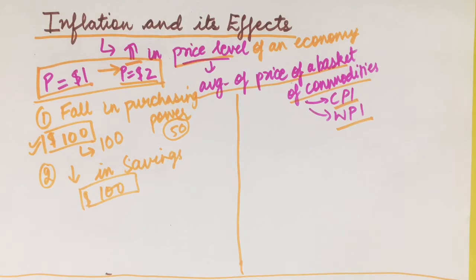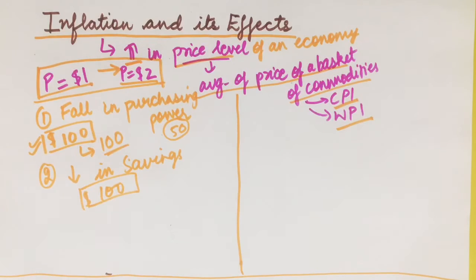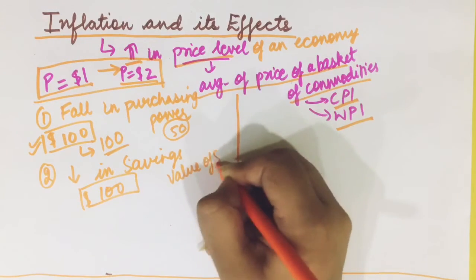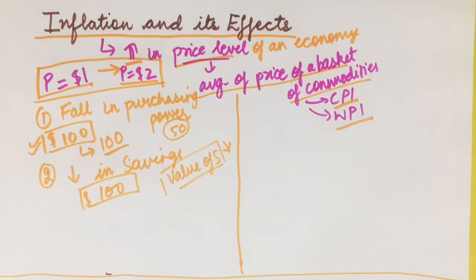What would happen is that the value of savings, the value of this 100, would go down. Earlier with this 100 I could have bought 100 apples, but now with this $100 of savings, I can buy only 50 apples. So the purchasing power of my savings is going down. The value of my savings is going down due to inflation, right? That is the second point.